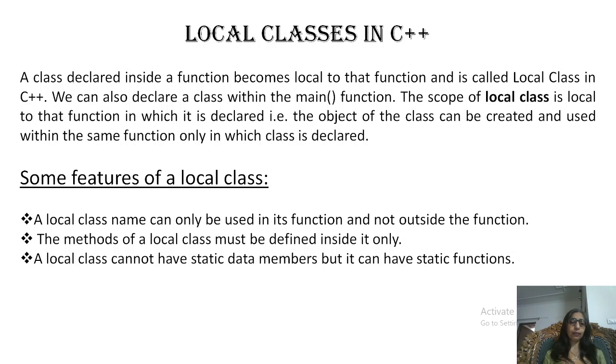A static member has its life throughout the execution of the program, while a local class has its life only throughout the execution of the function. So it violates, or these two things are contradictory. That's why we don't support declaration of static data members inside a local class.